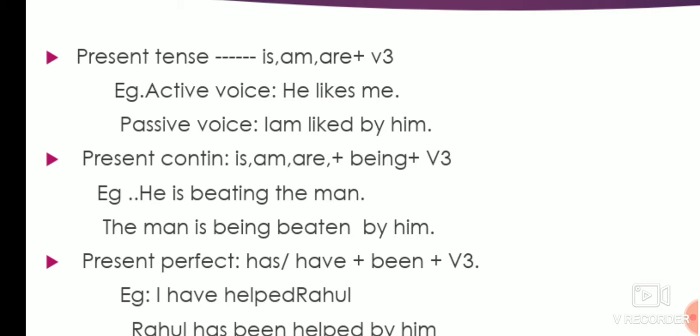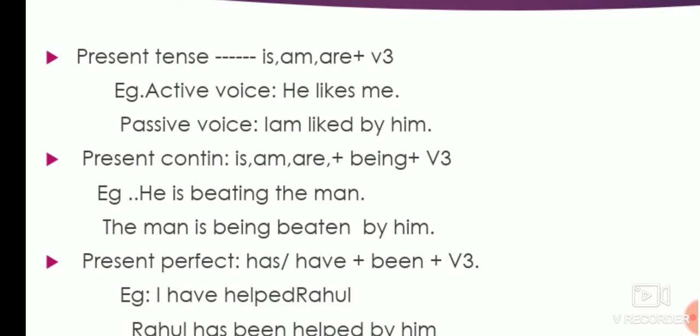Likes me is the predicate. Predicate includes the verb and object. Likes is the verb, and me is the object. Likes is verb first form; you have to use verb third form in passive voice. I am liked by him.